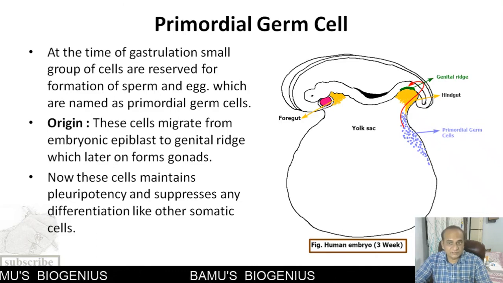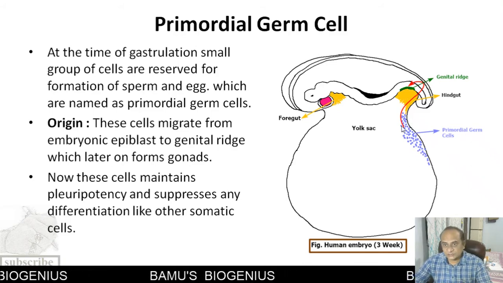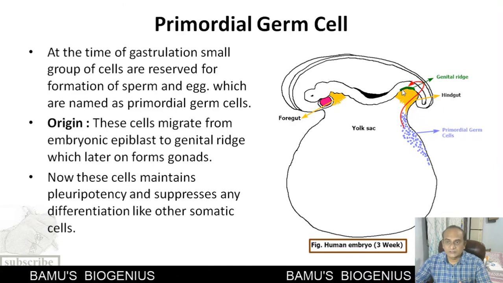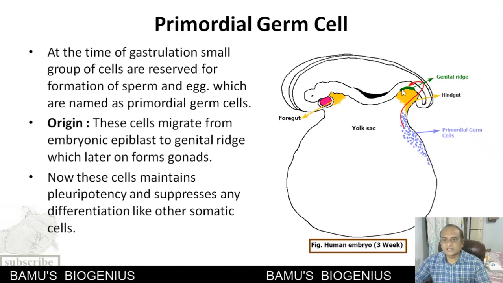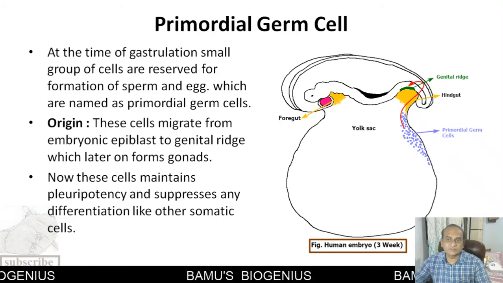How do these primordial germ cells originate? This is known as the epiblast of the human embryo, and from this epiblast, these primordial germ cells migrate towards the genital ridge. And what is the genital ridge? Genital ridge means the group of cells that are forming the gonads, or we can say the precursors of the gonads.